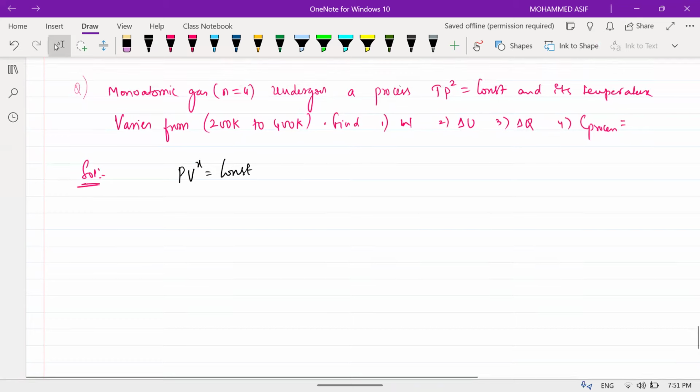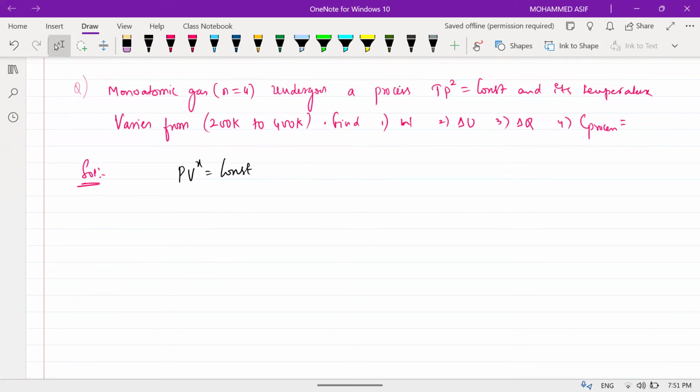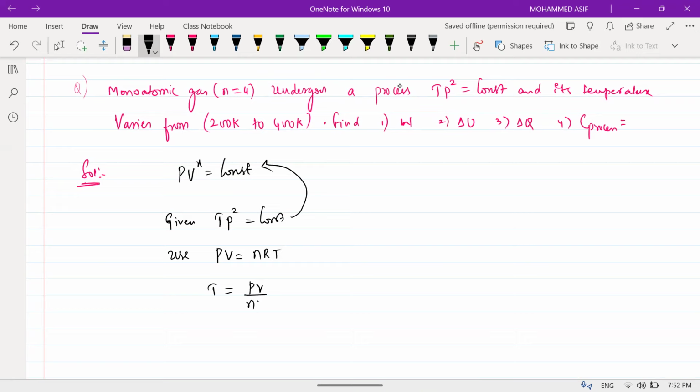The required process is PV to the power of X. But for me, the given process is T P square is equal to constant. I need to convert this into the form of PV to the power of X. So what will you do? Use PV equals nRT. From this I can write temperature, because I need to eliminate the temperature since I already have pressure. So T equals PV divided by nR. Isn't it? Yes, sir.